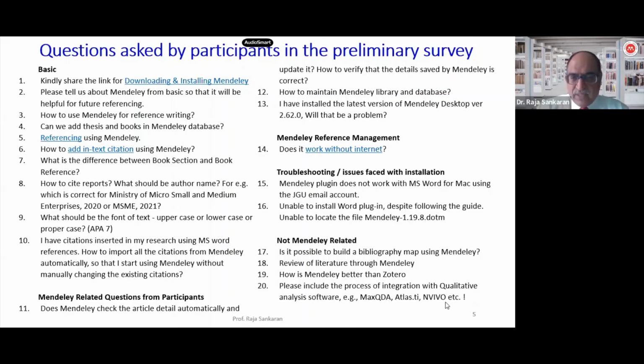The 20th question, or the last question, was about including the process of integration with qualitative analysis software. If you're still there on the call, I would like you to unmute yourself and indicate what you want to do as part of the integration. If it is primarily for having some references ported from one application to the other, then yes, it is easily possible, for example, if